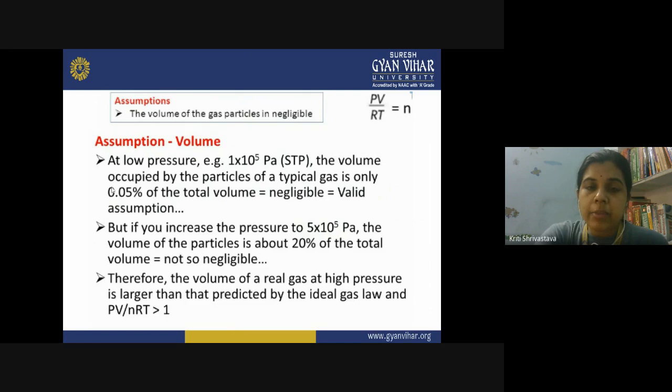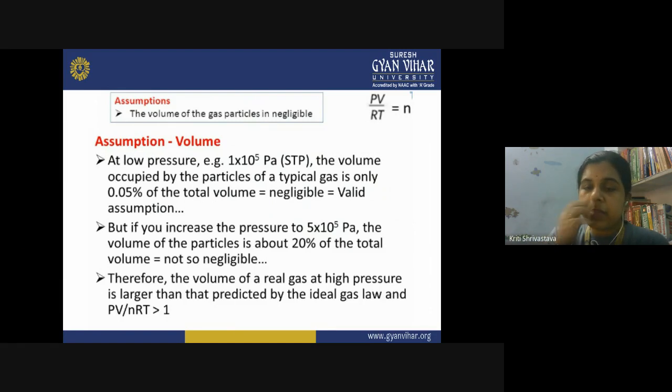But what happens when you're increasing the pressure? Suppose you have increased the pressure to a value 5 times the atmospheric pressure, that is 5 into 10 raised to power 5 Pascal. So when you have increased the pressure to a high pressure, what happens? Because you are increasing the pressure, you are forcing the gas molecules to come closer, to occupy a lesser volume.